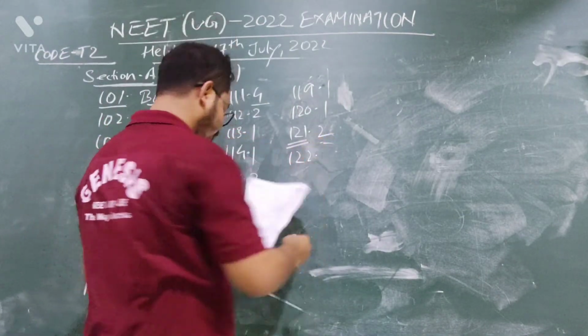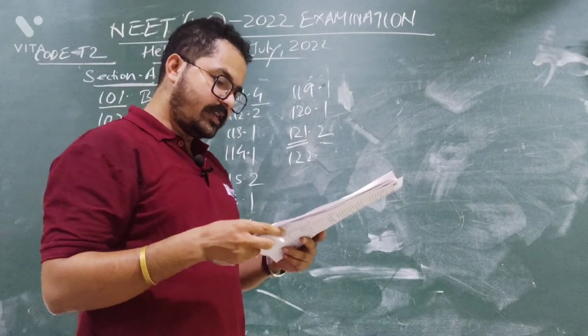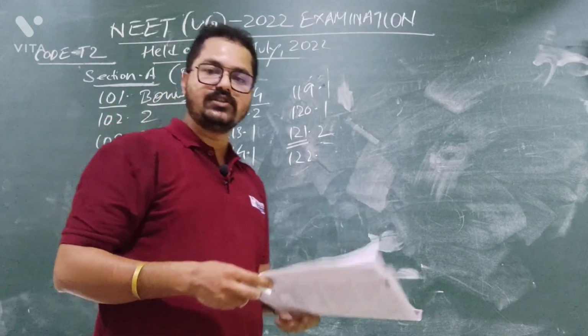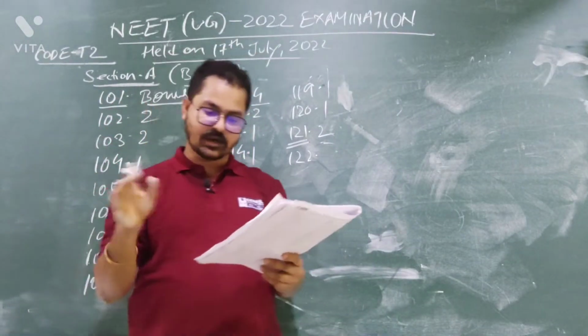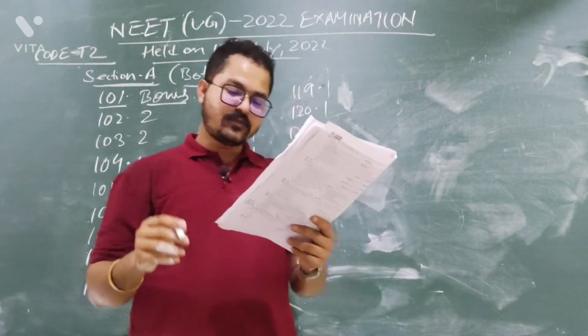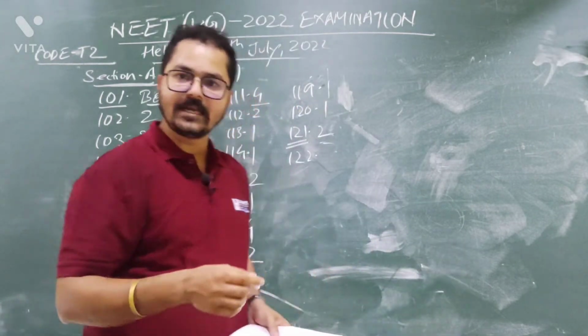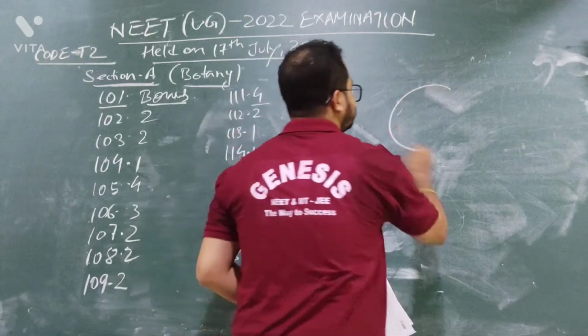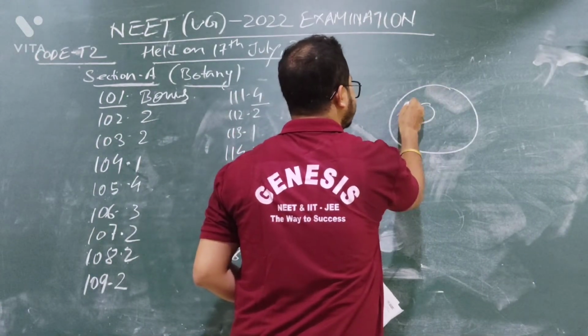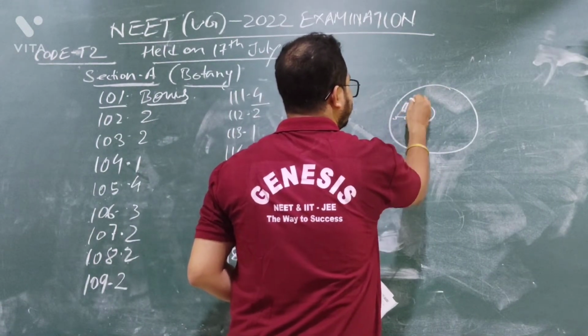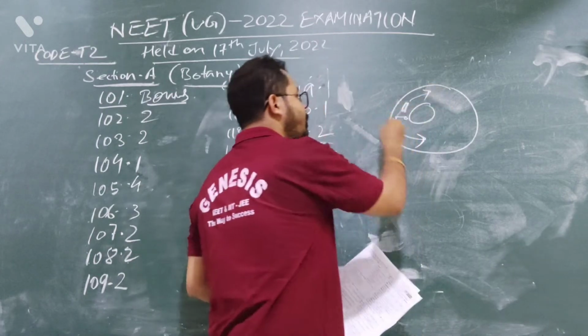Question number 122. Which one of the following never occurs during mitotic cell division? Option number 1. Movement of centrioles towards opposite poles. It happens during prophase. This is the nucleus. This is the centrioles. So during prophase, the centriole moves. Yes, it is correct. Option number 1 is correct.